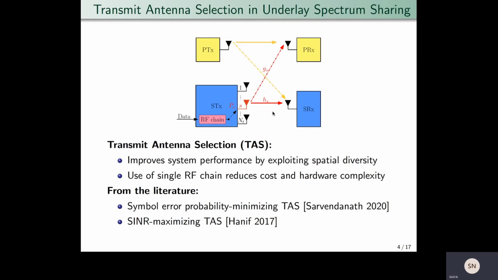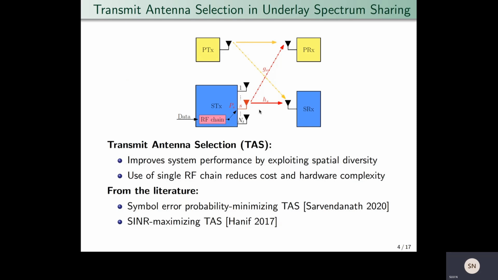Now, the question is how to improve secondary's performance. So, transmit antenna selection is a multiple antenna technique that can be employed to improve secondary's performance, which we have done here. In this figure, we can see the secondary system selects an antenna S out of N transmit antennas and connects to a single RF chain. Then it transmits with power PS to the secondary receiver. Doing this improves secondary's performance by exploiting spatial diversity. Another advantage is that the use of a single RF chain reduces hardware cost and complexity compared to other multiple antenna techniques.